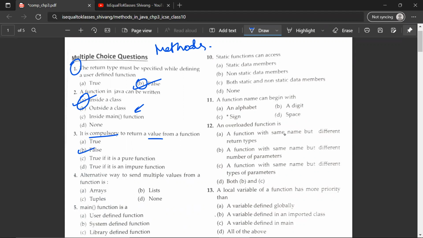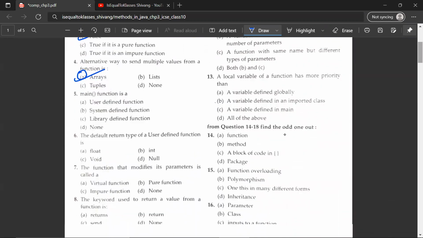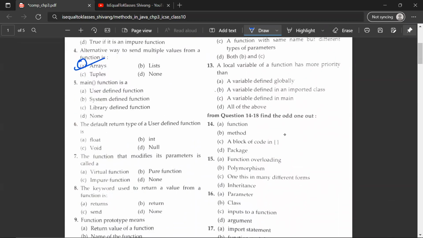An alternative way to send multiple values from a function is A, arrays. The main function is a user-defined function. A would be correct. The default return type of a user-defined function is B, int, or integer. The function that modifies its parameters is called a virtual function, pure function, or impure function. This would be C.